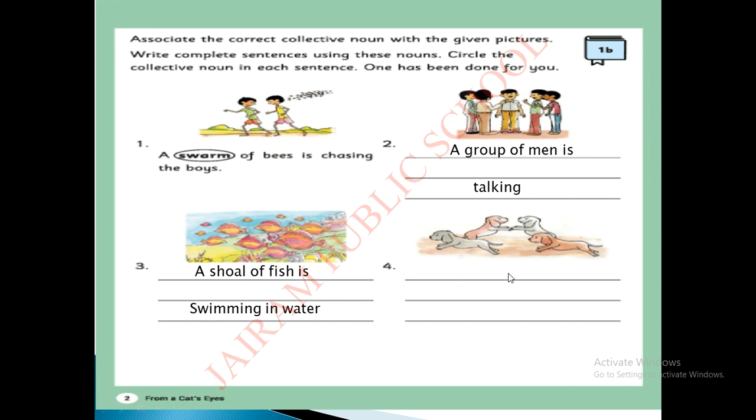Now you can see the picture here. What picture can you see here? Puppies. So what are the puppies doing? Something they are doing, no? Playing. Okay. So what is the collective noun for puppies? Wow, very good. A litter of puppies. A litter of puppies is playing. Very good.